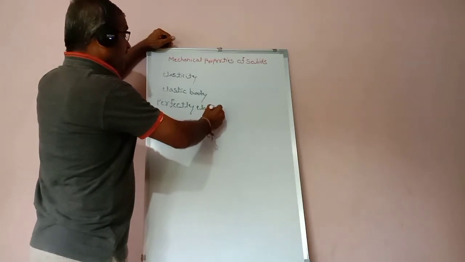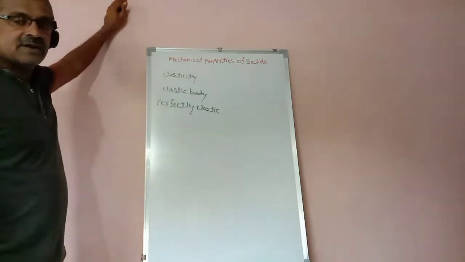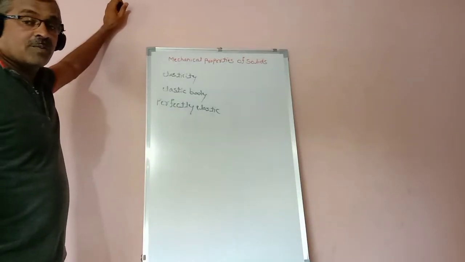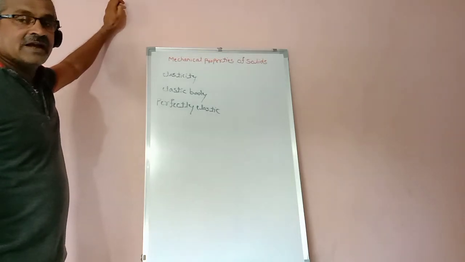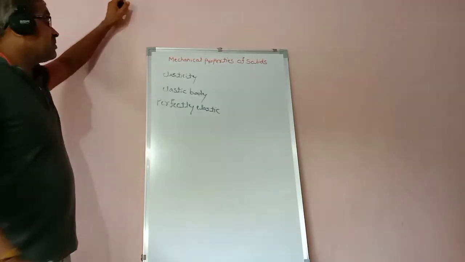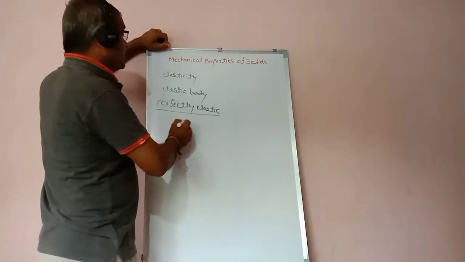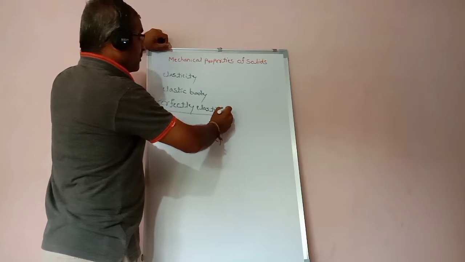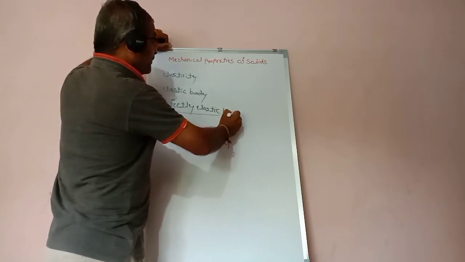A body has a particular property: it regains its original condition completely after removal of the deforming force. Such bodies are called perfectly elastic bodies. Clear?